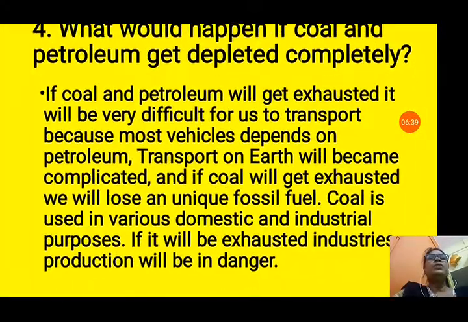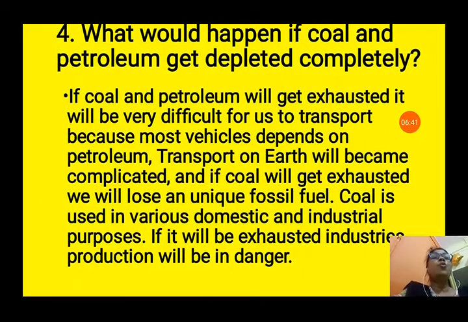Now question number 4 is: what would happen if coal and petroleum get depleted completely? If coal and petroleum get exhausted, it will be very difficult for us to transport, because most vehicles depend on petroleum. You know that coal and petroleum take millions of years to be formed. Once they are exhausted, we have to wait for millions of years to get them again. So transport on earth will become complicated. We know that all the vehicles need petroleum.